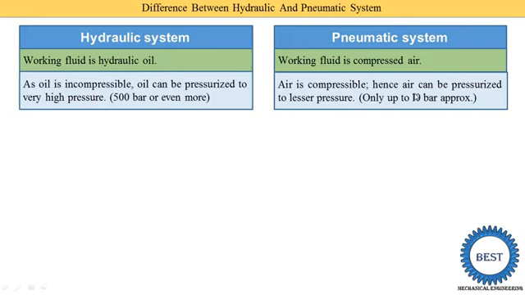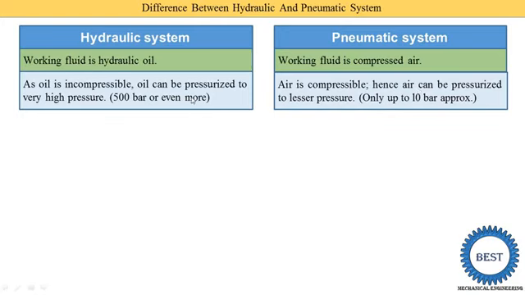In the last few videos we discussed the force developed by the system. The force developed by the system is directly proportional to the pressure of the working substance times the area of the piston. We know that the area of the piston is not in our hands, it is fixed. Now if we need to increase the force developed by the system, we have only one thing to do: increase the pressure. So in an oil system, a hydraulic system, we are able to increase pressure up to 500 bar, and here only 10 bar. If the pressure is higher, we are able to produce a higher force.